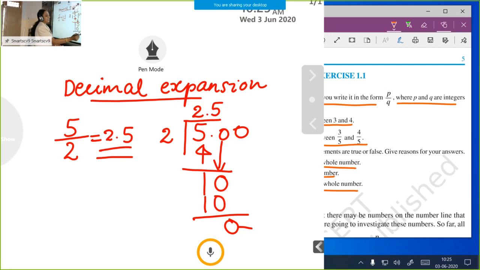So here we get the remainder 0. In some cases the remainder becomes 0. That means it terminates there. That number ends here, 2.5. Here we use one new word, terminate. That decimal terminates.